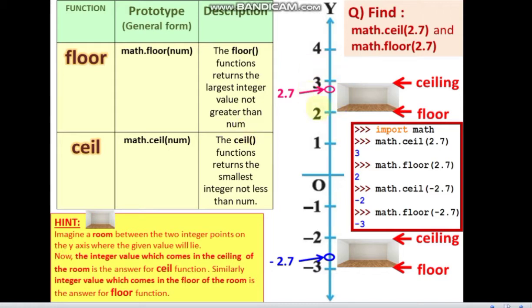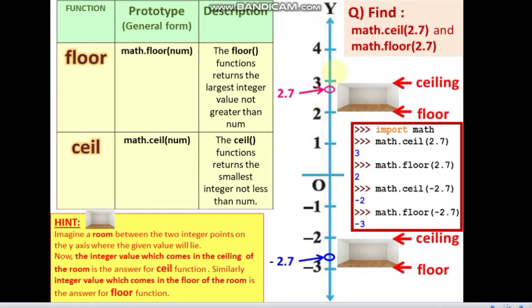So let us consider this. 2.7: you draw a y-axis and imagine that 2.7 is in between 2 and 3. Now ceil is, if we consider this as a room, which integer number is at the ceiling of the given number, that is the integer which is greater than 2.7 but less than all the other integers above it.